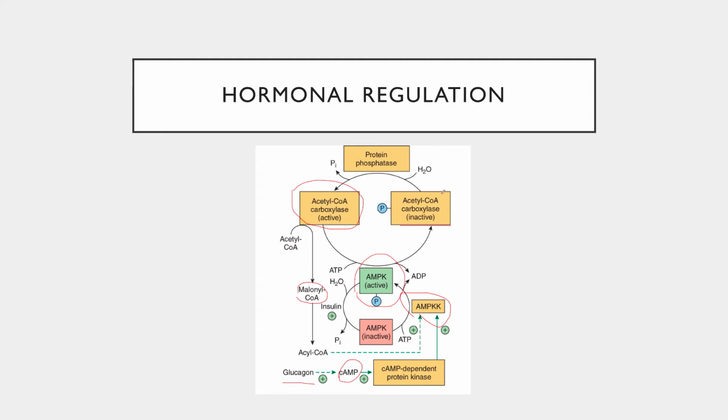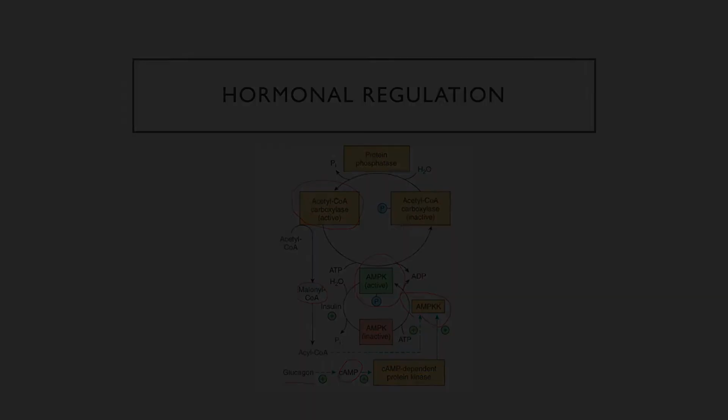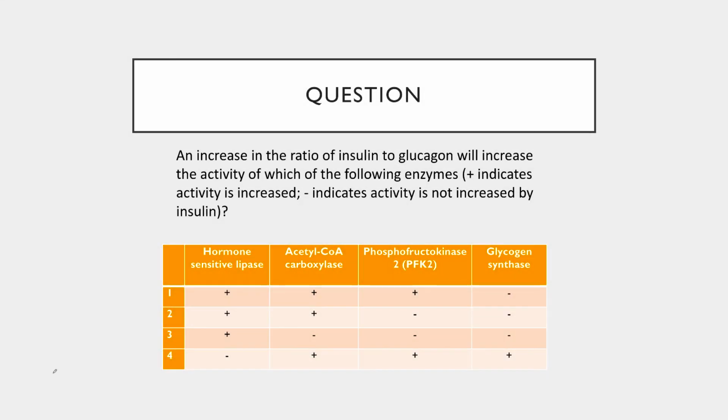This inactive enzyme is phosphorylated and inactive. So again, this is another classic example of a fed state enzyme being dephosphorylated and active and inactivated by glucagon-mediated phosphorylation. So we'll finish with a question.